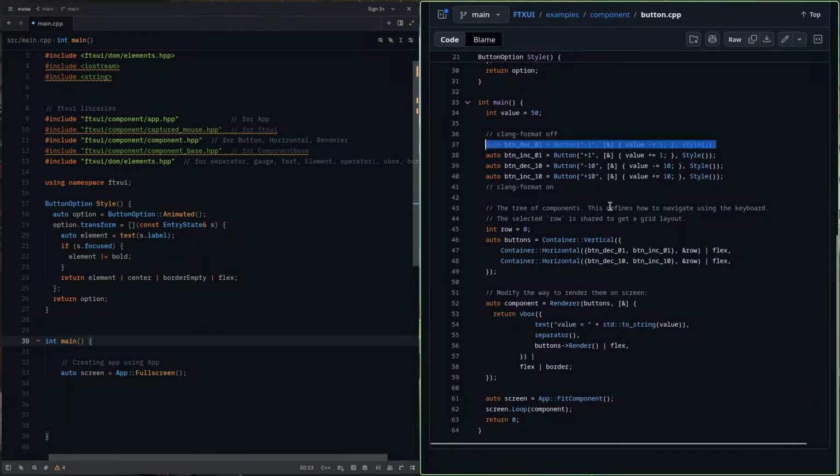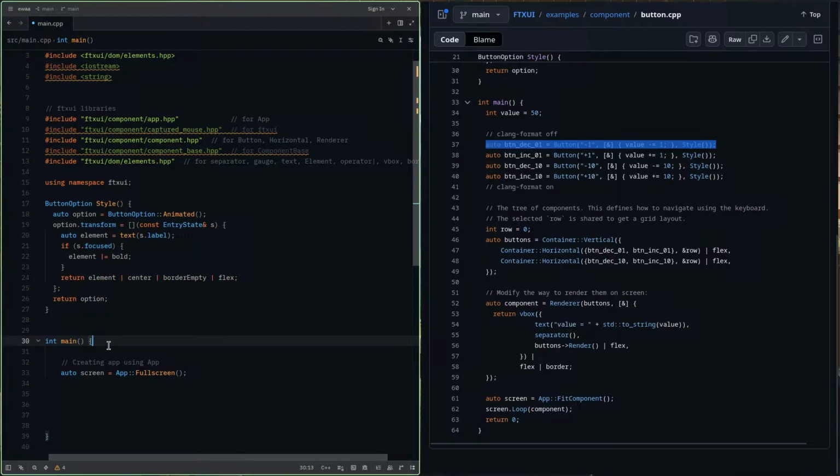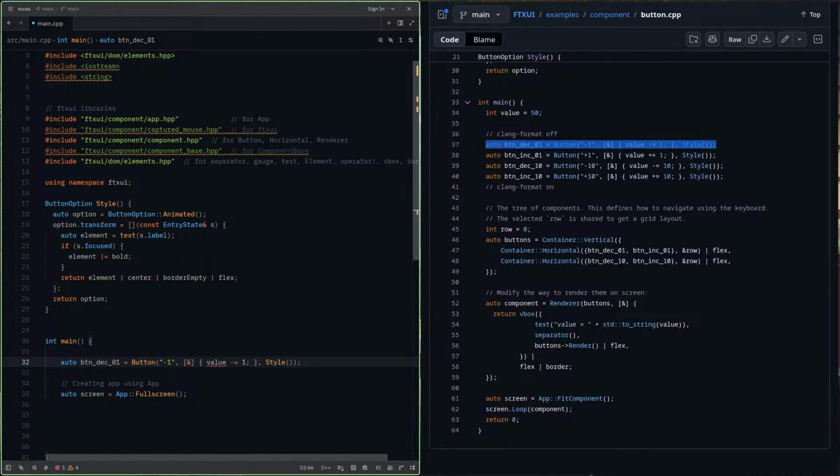Let me just copy this here, Control C, and enter. I created this button here. Okay. So this button also uses this thing.